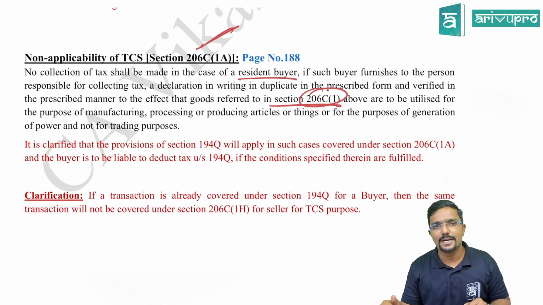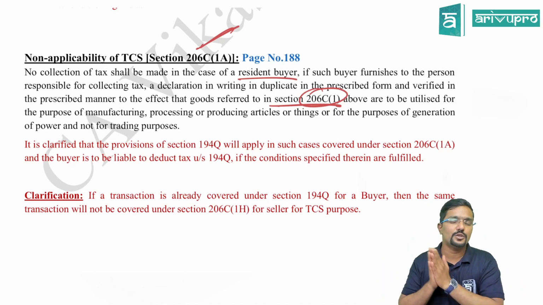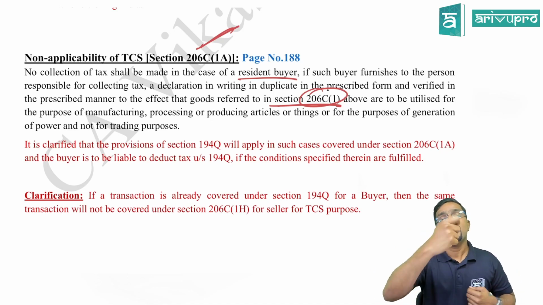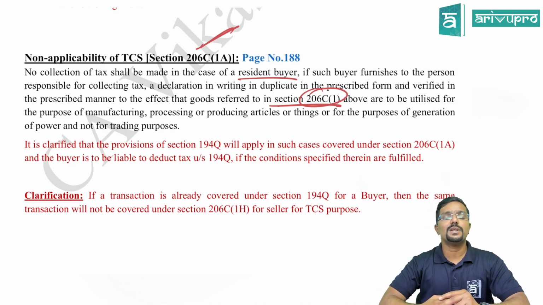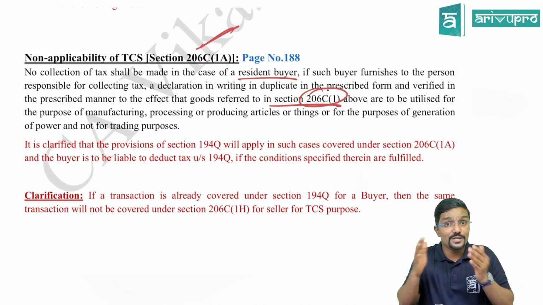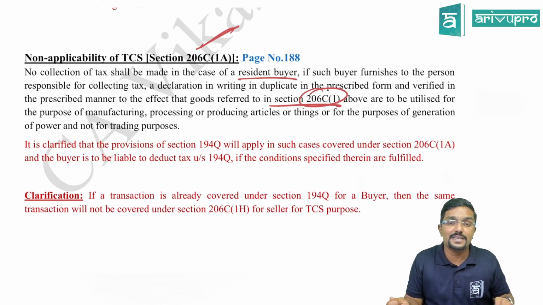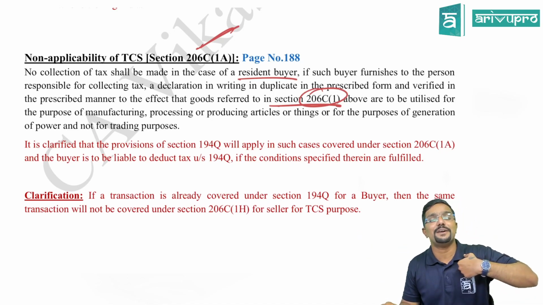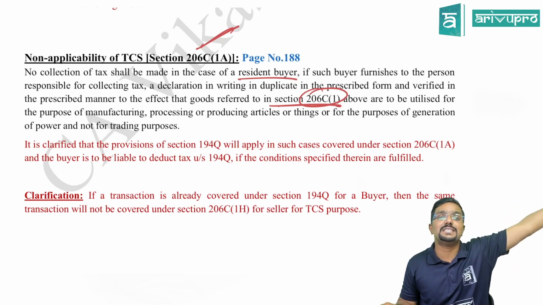Same way, assume I am buying tendu leaves worth more than 50 lakh, say 60 lakh, using it as a raw material to manufacture some of my output. Is TCS applicable? No. Is TDS under 194Q applicable? Maybe. Why? Because I need to check whether I am a specified buyer. Just because the value of purchase is more than 50 lakh doesn't mean TDS would straight away be applicable. To check whether I am a specified buyer, you go and check last year's turnover.